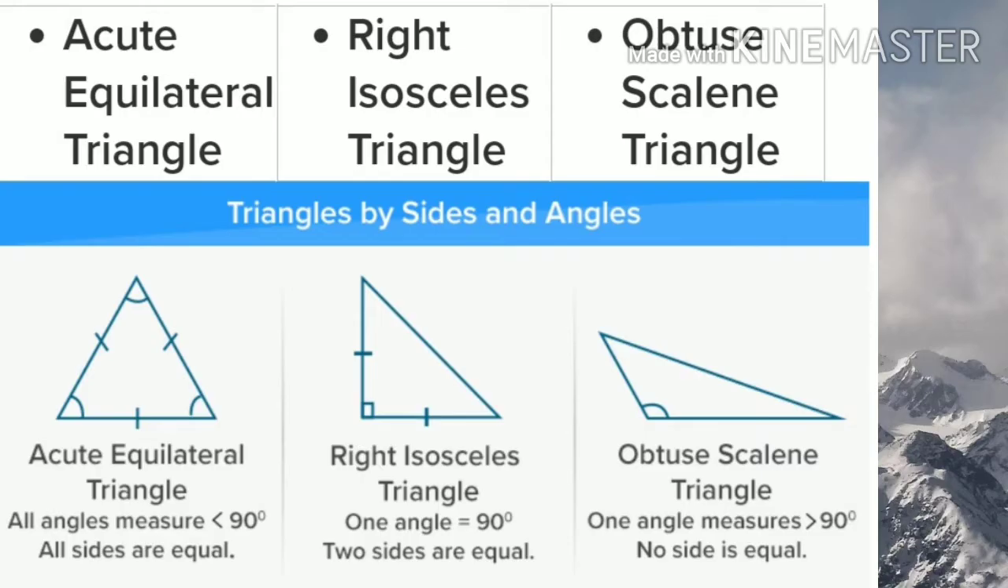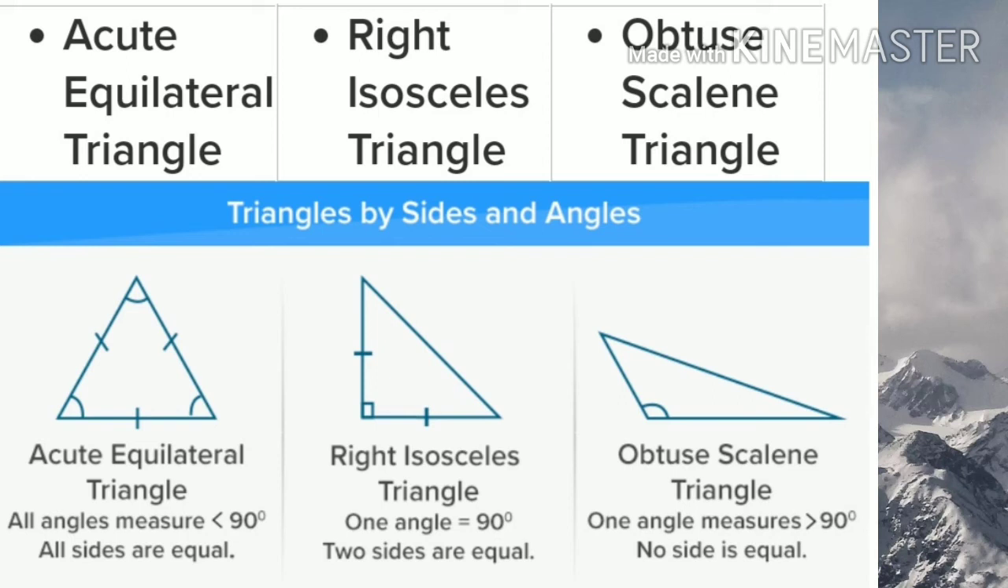Okay. Now, triangles by sides and angles, that means on the basis of sides as well as angles, there are three types of triangle: acute equilateral triangle, right isosceles triangle, obtuse scalene triangle.